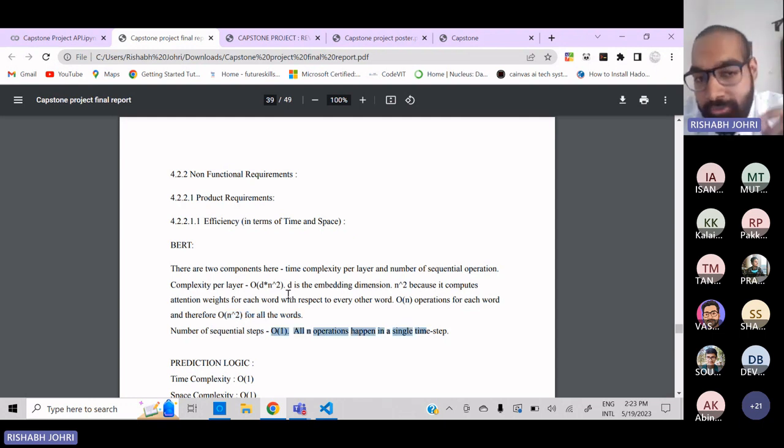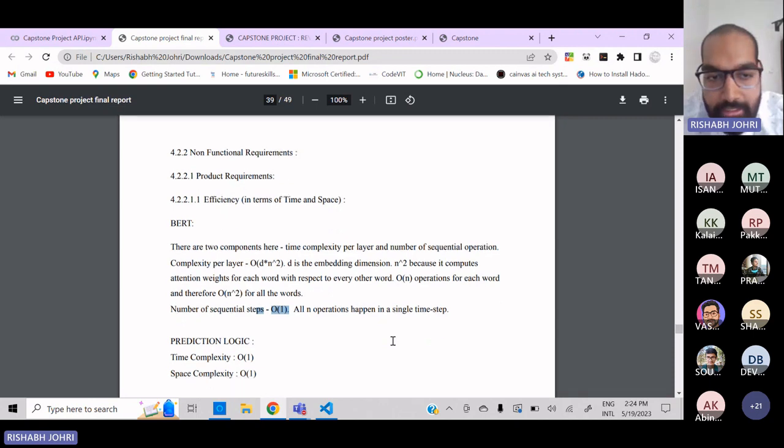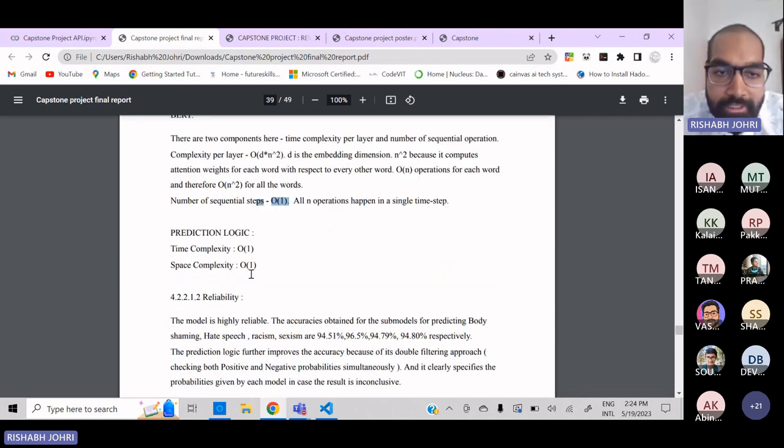If I hadn't used CUDA operations, it would have been greater than this value. But because of using CUDA operations, the sequential steps have been converted to O(1), because the operations are happening in a single step. And for my prediction logic, it's both time constant and space constant, because we are just making general relational comparisons, greater than or less than. So it's O(1).